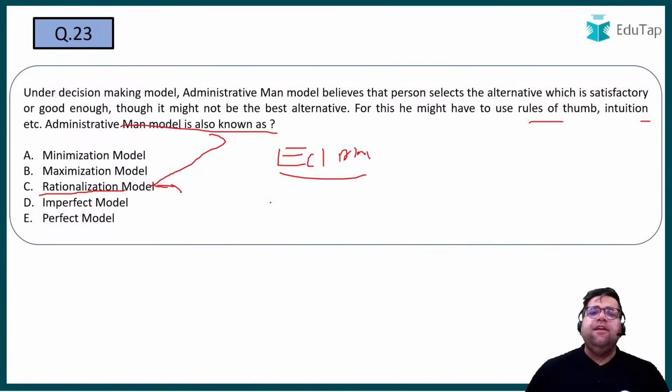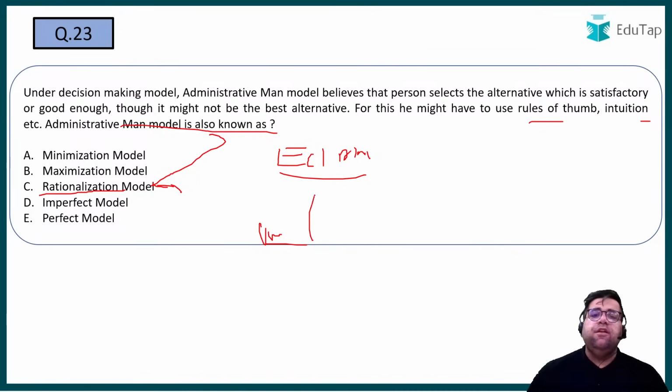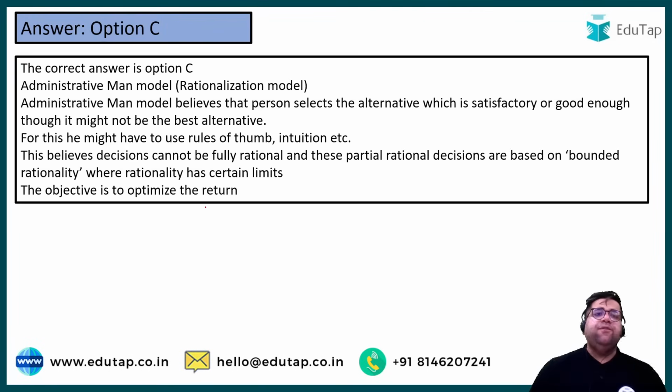Now try to tell me, if I have to work for perfect rationality, perfect rational decisions will be made under the rationalization model or the economic man model? If I say perfect rational decision will be made under which particular model? Tell me. Perfect rational model. Perfect rational will be done under the economic man model, because under rationalization, which is your administrative man model, you have bounded rationality. Cool. So let's move forward. The correct answer is C, which we have all discussed.